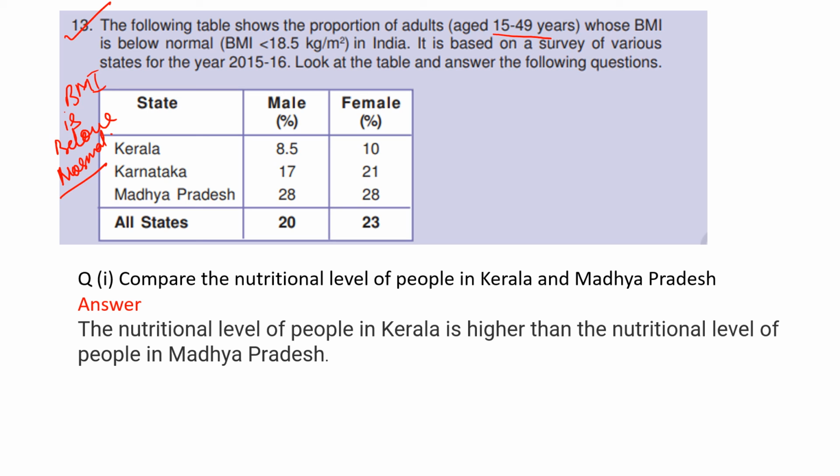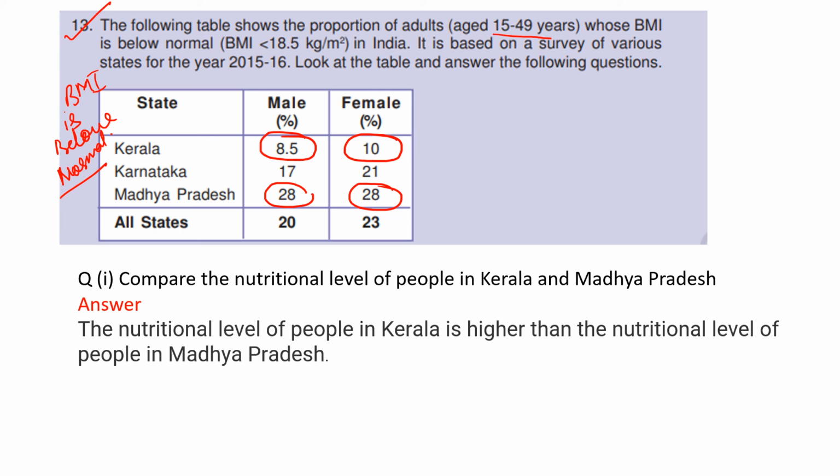Let's see in the case of Kerala, Karnataka and Madhya Pradesh. In Kerala, there are only 8.5% males whose BMI is below normal, and among females it is 10%. Only 10% of females have below normal BMI. While in Madhya Pradesh, there are 28% of the male population and 28% of the female population.